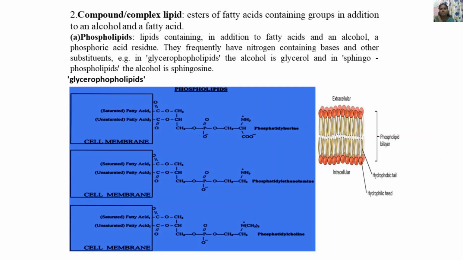So where are these phospholipids present? These phospholipids are present in the plasma membrane. The phosphate moiety is hydrophilic in nature, and the two fatty acids are present in the form of tails. This region is the phospholipid bilayer, a hydrophobic region. So the phospholipids are the major components of the plasma membrane.